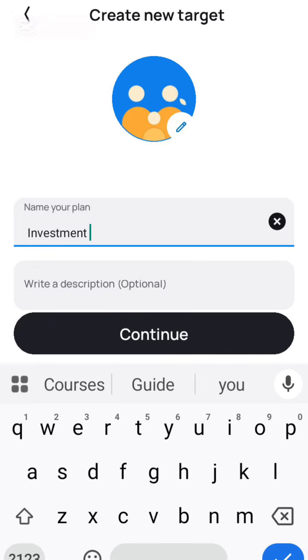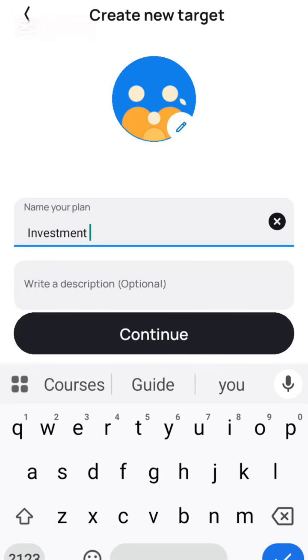So you will now give a name to your plan. Is it for rent? You can just write rent. Is it for investment? Is it for business? Is it for school fees? Whatever plan you have in mind, you can just give your own personal name to that saving plan. So that is what you will do there, and you click on continue.